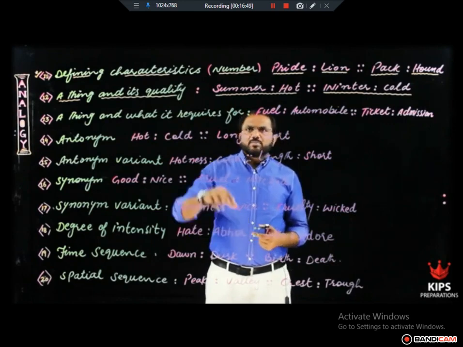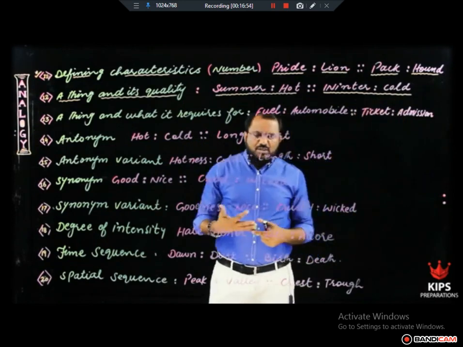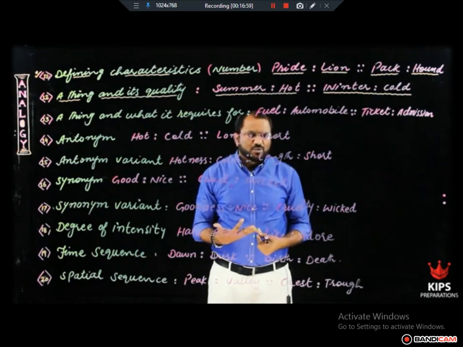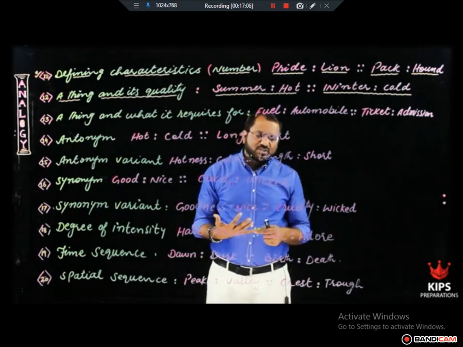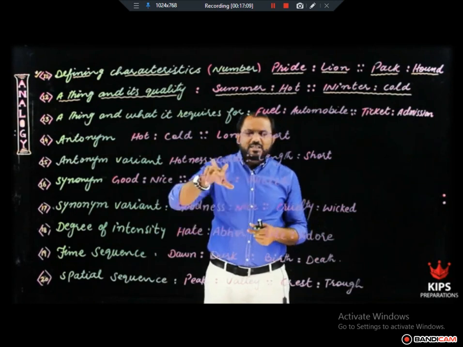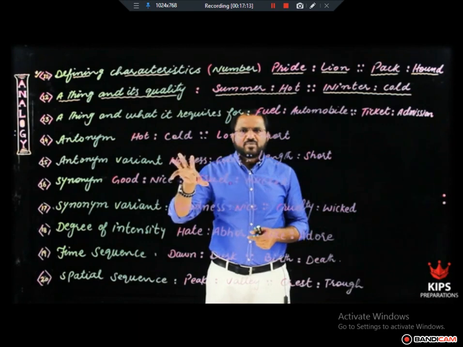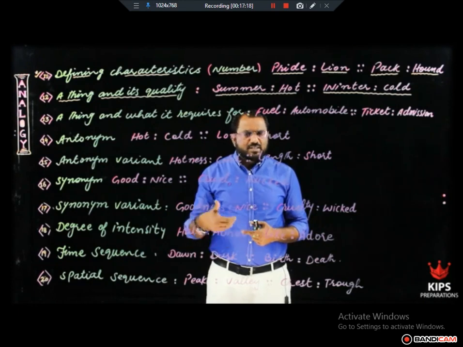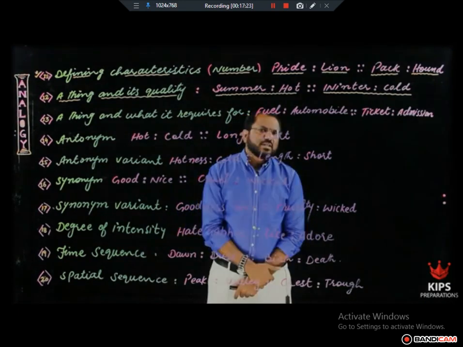All right? For example, summer, hot, winter, cold, and there is a type of poem which is called allegory, A-L-L-E-G-O-R-Y. Allegory is a type of poem. What is the quality of allegory? It is didactic, D-I-D-A-C-T-I-C, didactic. That can be explained at two levels. There is another poem which is called epic. What is the quality of epic? It is always long. So epic is long, right? In this way, one word is the quality of the other word.